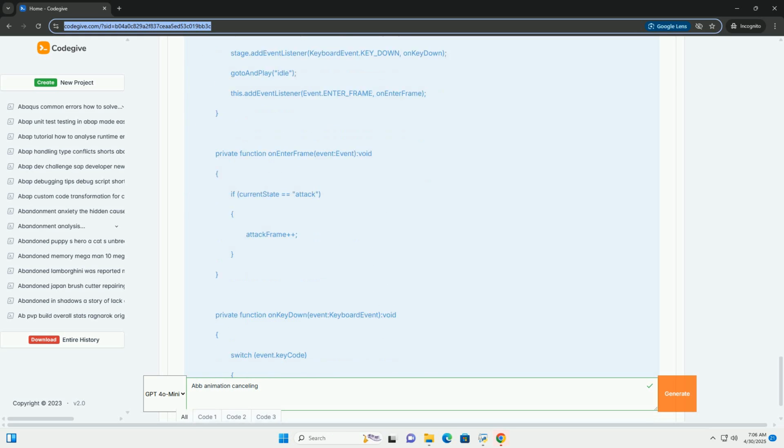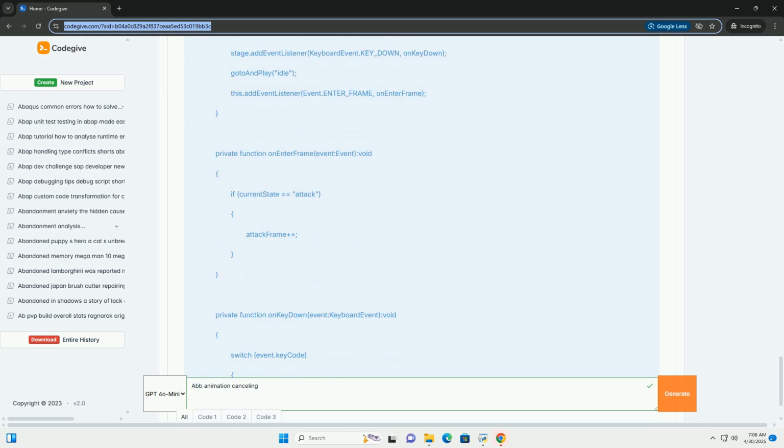Cancel window start, cancel window end: these variables determine the start and end of the cancel window as a percentage of the attack's recovery. This defines which part of the recovery can be cancelled. Current attack timer: a timer to track the progress of the current attack. Is attacking: a Boolean flag indicating whether the character is currently attacking.